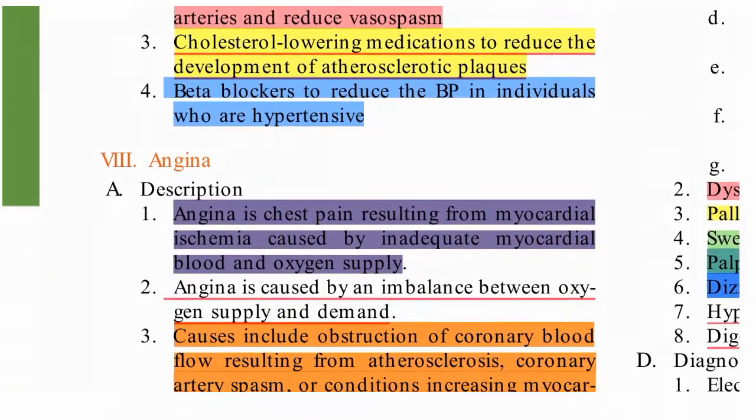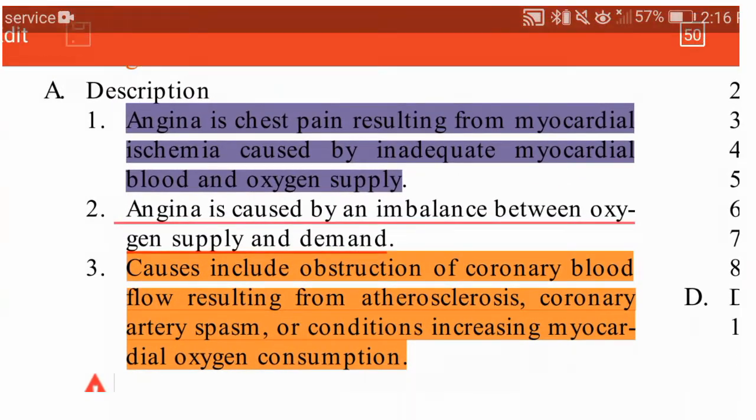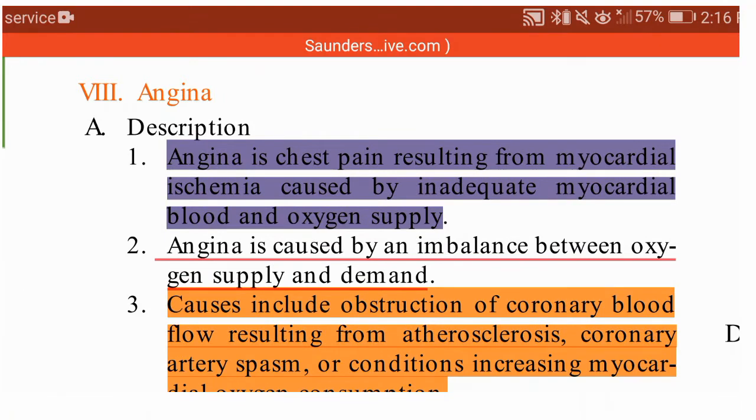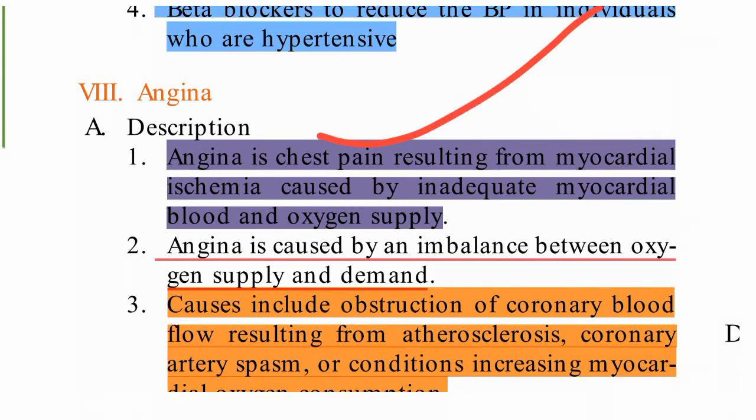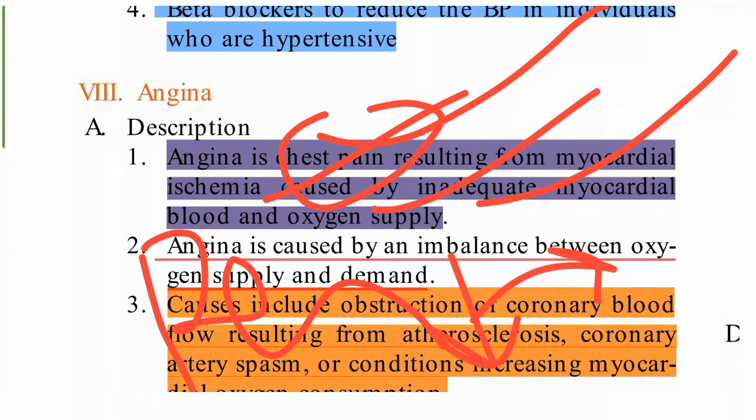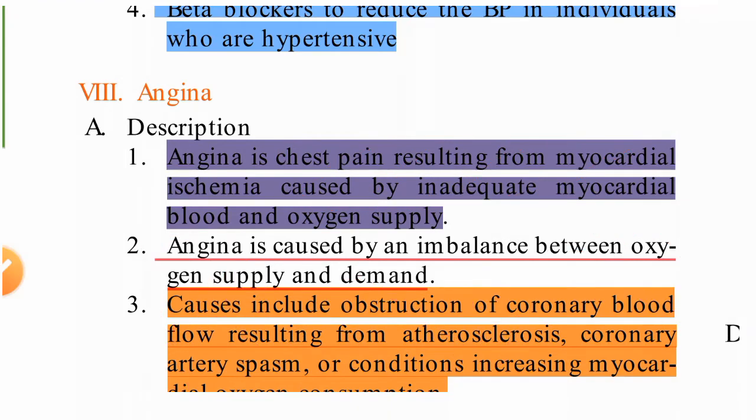Now coming to the main, very important topic, that is angina. What is angina? Angina is chest pain resulting from myocardial ischemia caused by inadequate myocardial blood and oxygen supply. Angina is just chest pain. Why is it occurring? Because of loss of perfusion. Perfusion means blood supply, so due to the loss of blood supply, oxygen supply also decreases. Because of that, ischemia will occur, and it will create the chest pain.